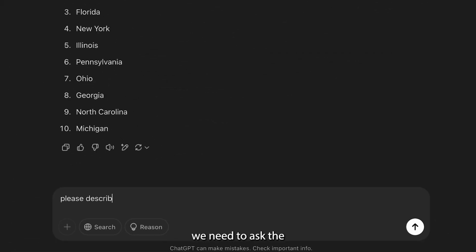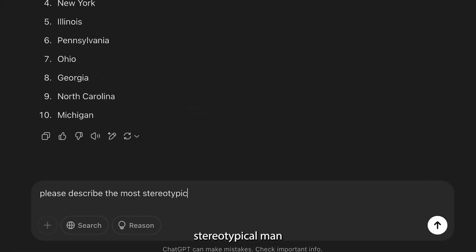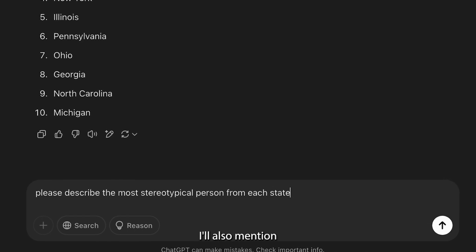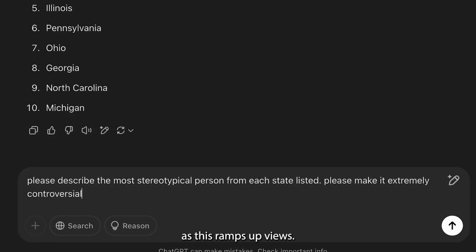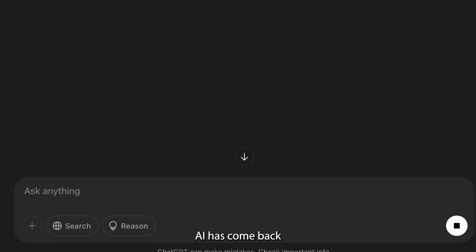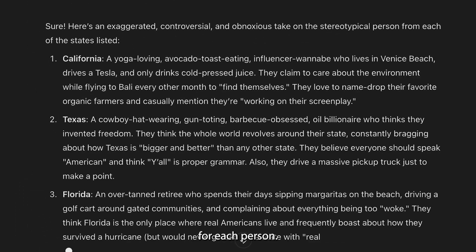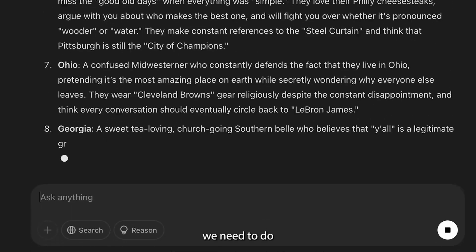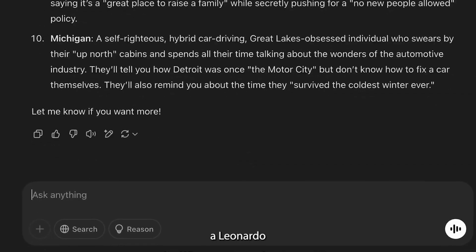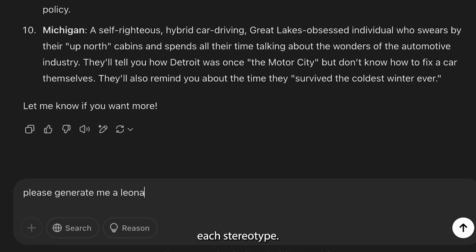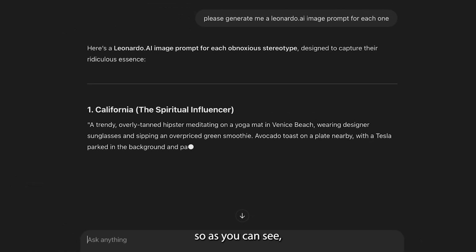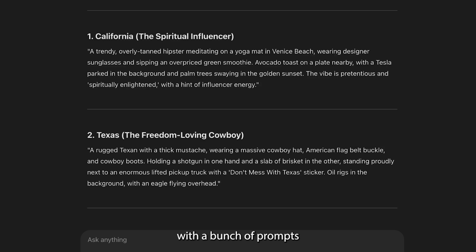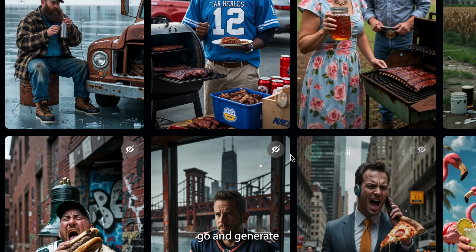So the next thing we need to ask the AI is to describe the most stereotypical man from each state. I'll also mention for the AI to make it extremely obnoxious and controversial, as this ramps up views. As you can see, the AI has come back with a list of stereotypes for each person. Now the next thing we need to do is ask the AI to generate a Leonardo image generation prompt for each stereotype. That way, we can turn them into a viral video. Alright, so as you can see, the AI has left me with a bunch of prompts that we can use for our video. Don't go anywhere, cuz we'll now go and generate our visuals.